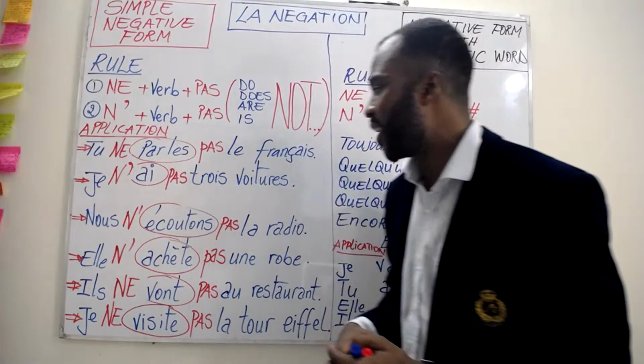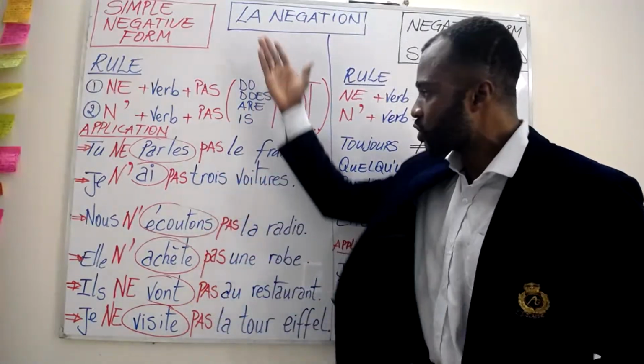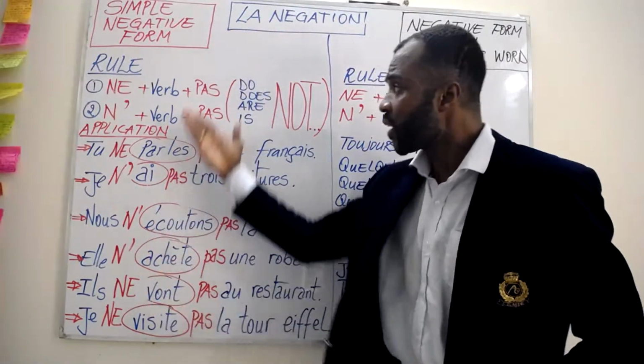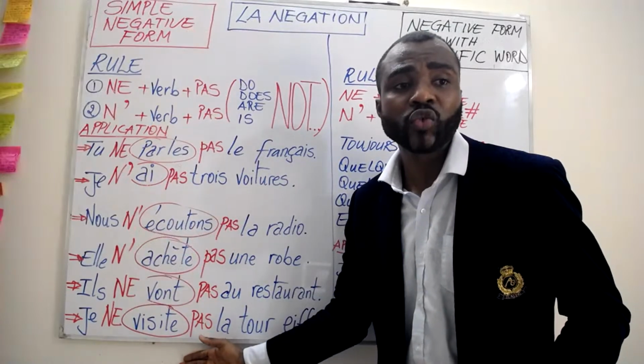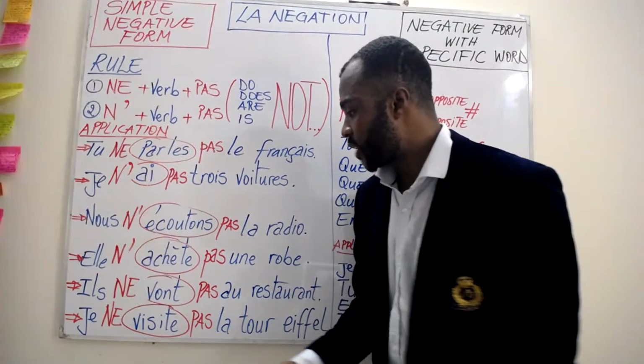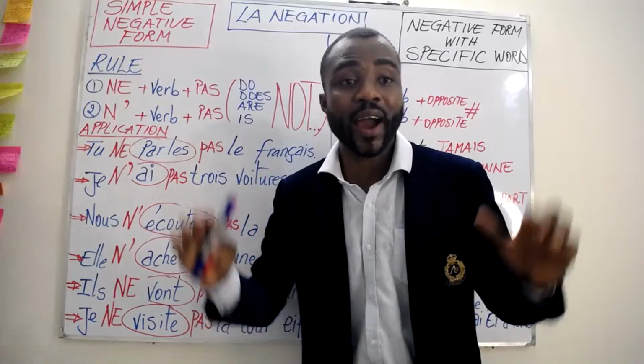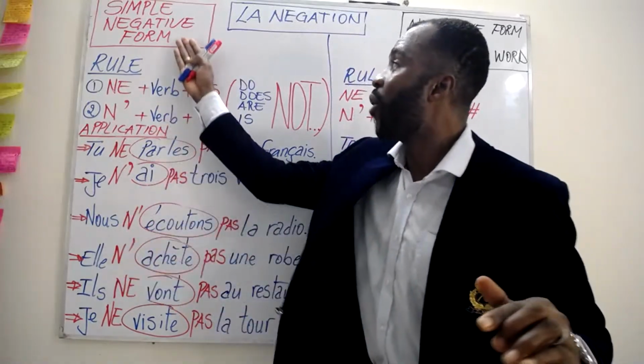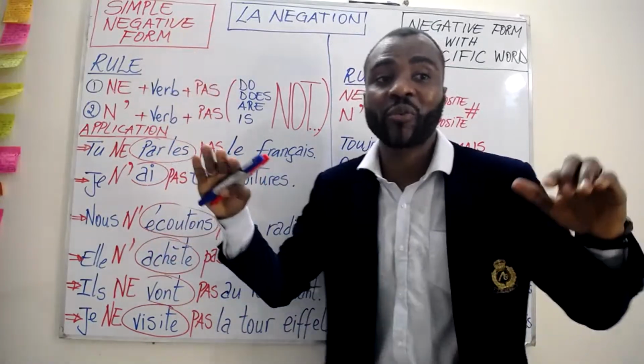Amazing, good progress, my learners. So this is our simple negative form and how to apply the rule. With no further delay, I hope you understood how the simple negative form in French works.